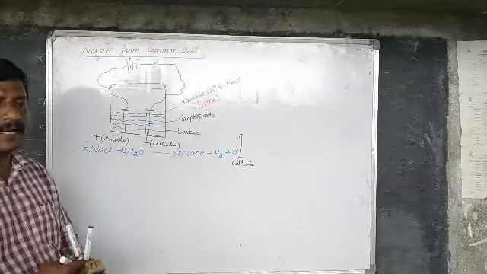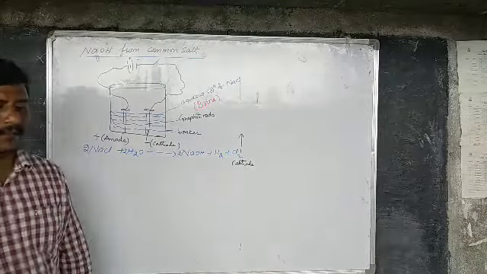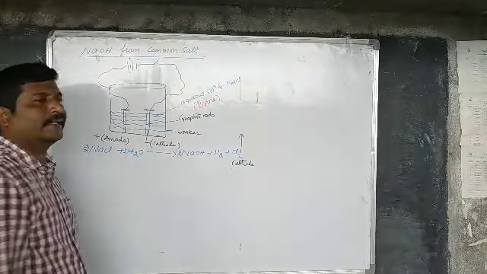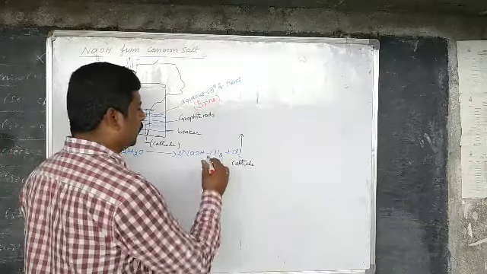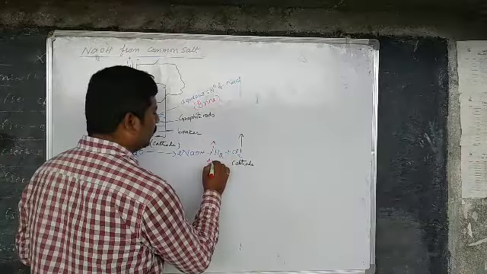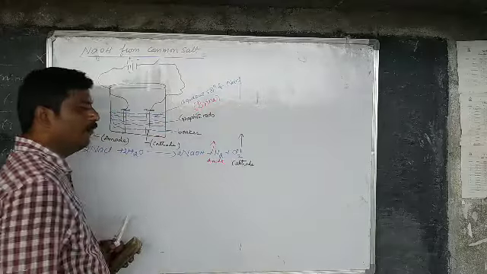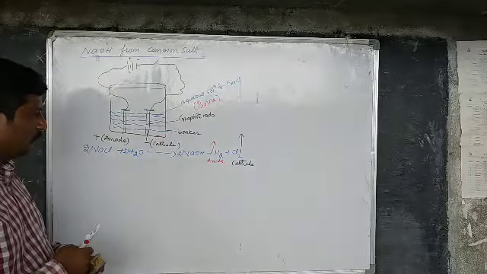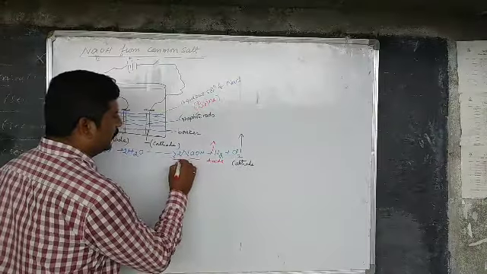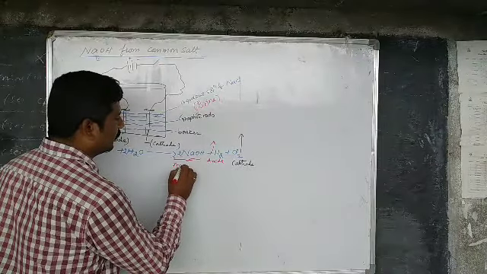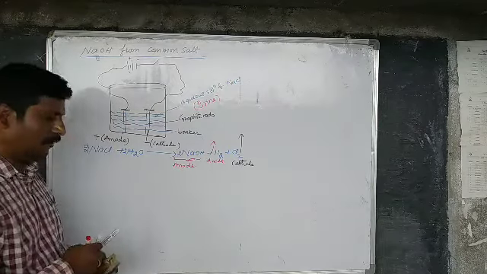So the chlorine gas is given off at the cathode, hydrogen gas is given off at the anode, and sodium hydroxide is formed near the anode.